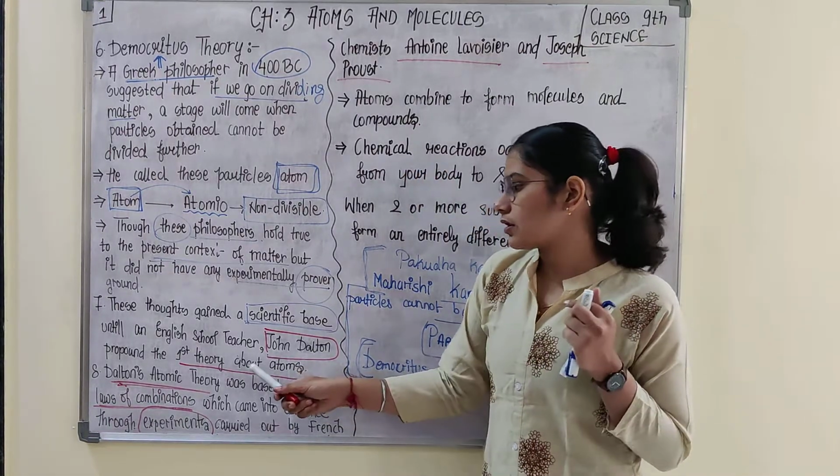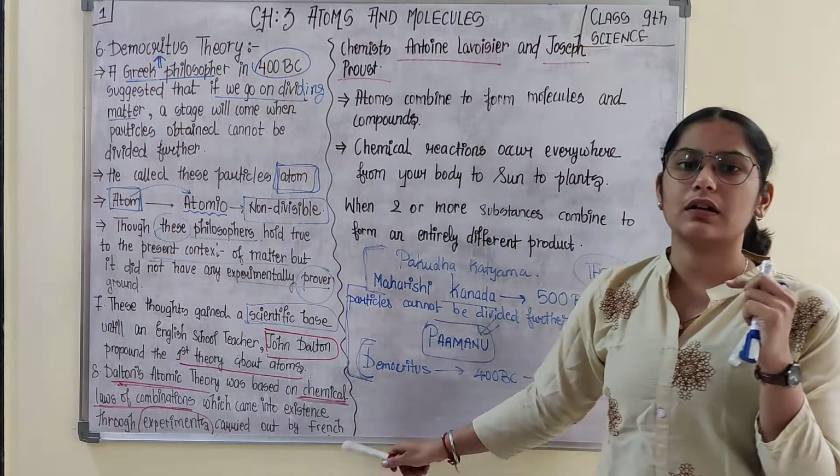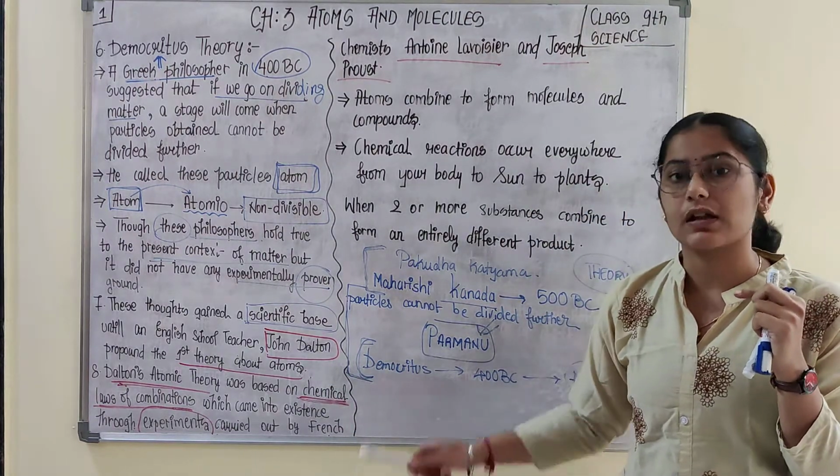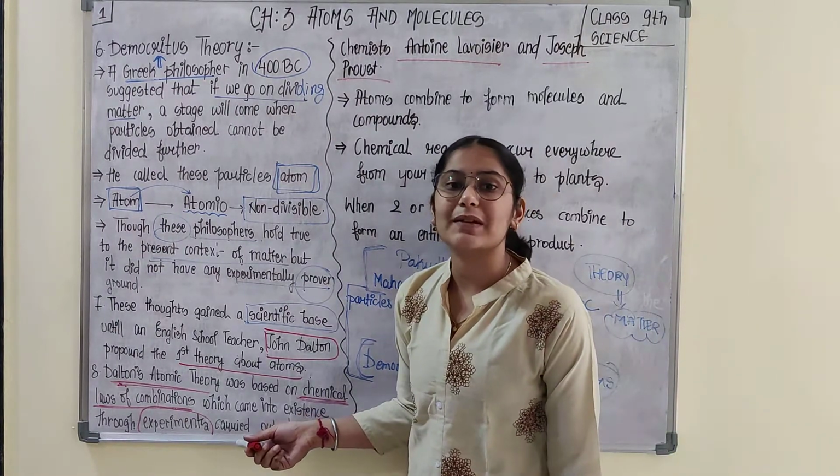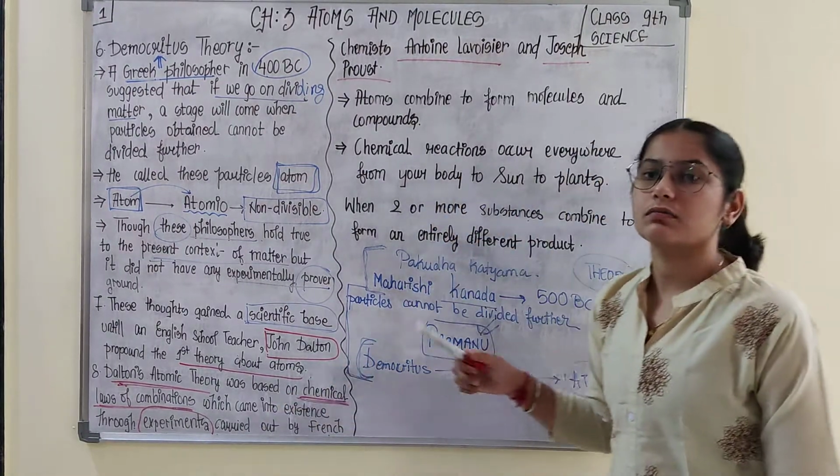So Dalton used these laws of combination. What were these laws of chemical combinations? They were the experimental proof to the theory.